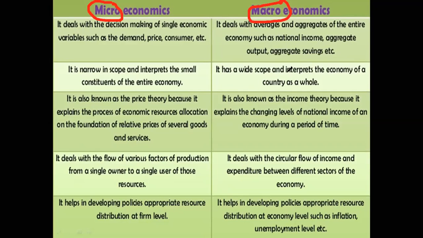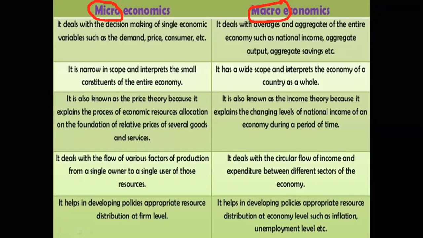Microeconomics is also known as price theory because it tells us about allocation on the foundation of relative prices. It is known as price theory because here we study the price of a particular commodity. And macroeconomics is also known as income theory because here we consider the national income. It is a wider concept, so here we are not talking about a particular demand. We are not talking about individual demand. Here we are talking about aggregate demand.